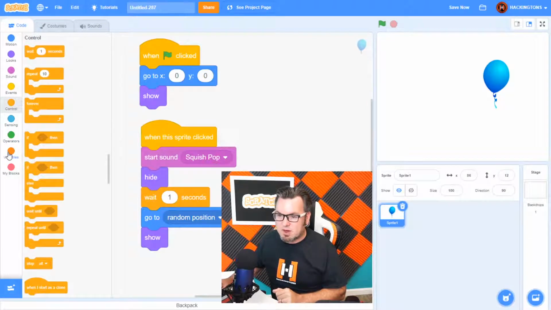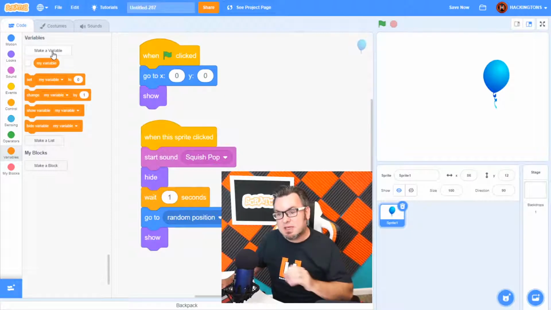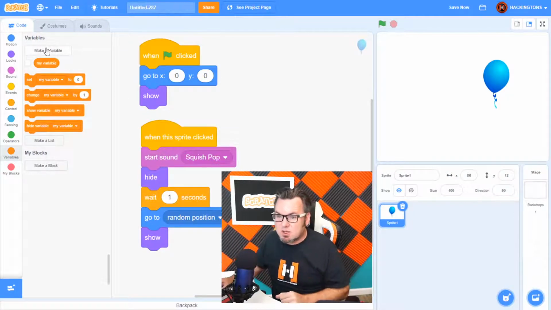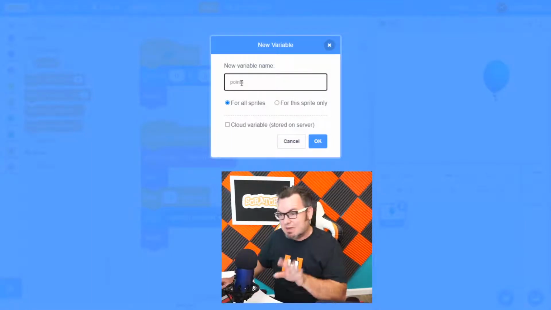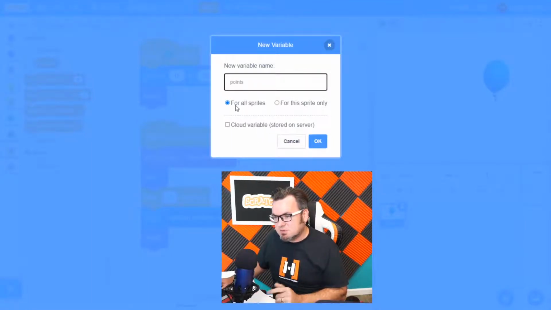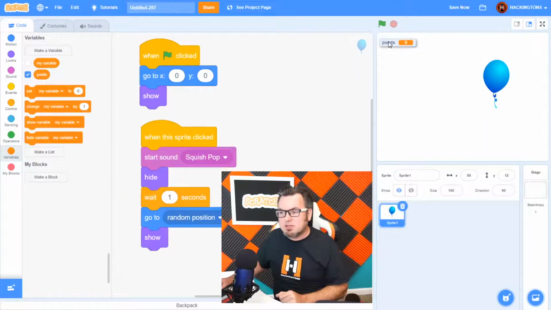Points and score and health and all those things are called variables. Well, look in variables right here. We'll need to make a variable. It's basically any information in the game that might change. So like score or health. Those are variables. They might change. So click on make a variable, and we're going to say points. You just name it whatever you'd like, and it's going to be for all sprites. And so just click OK. There we go.